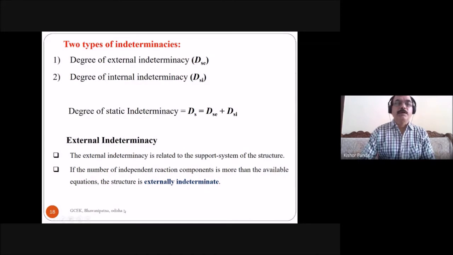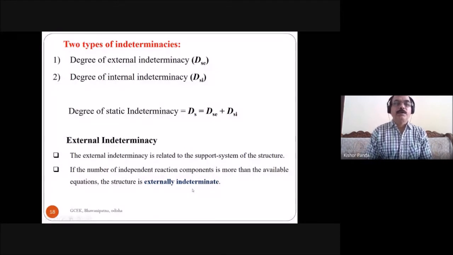If the number of independent reaction components is more than the available equations, the structure is called externally indeterminate.